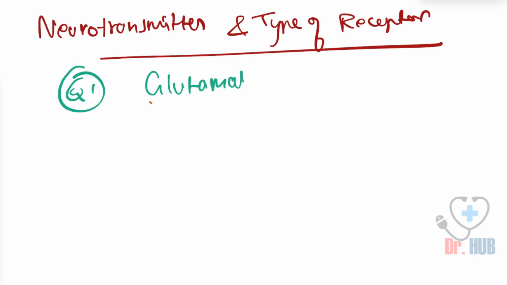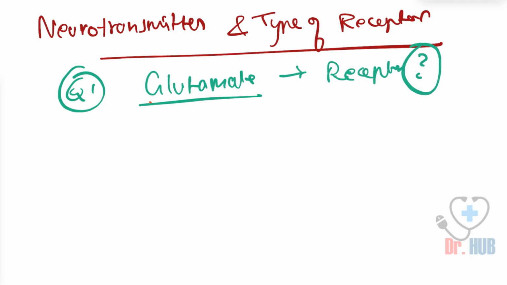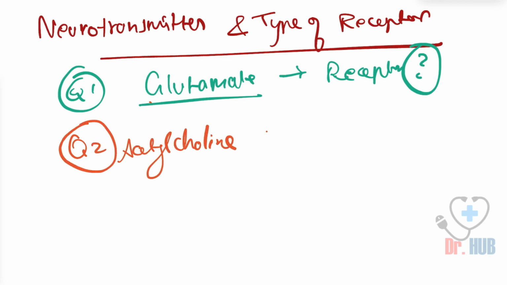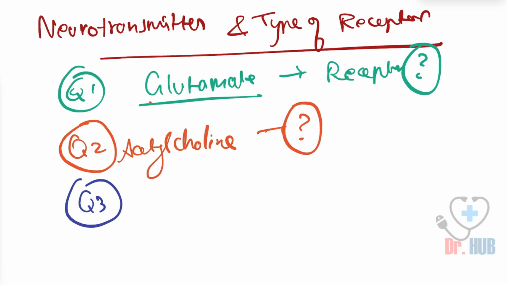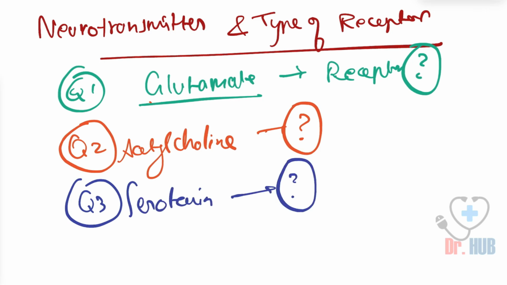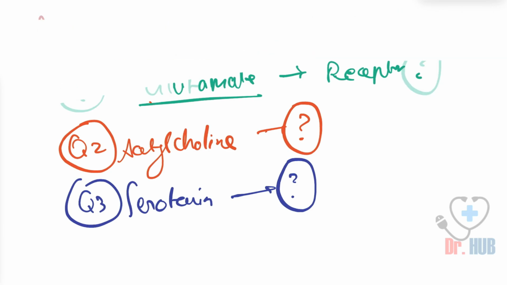glutamate. So glutamate, what type of receptor is this? This is glutamate. Next question is acetylcholine. So what type of receptor is it? Third is the serotonin. What kind of receptor is the serotonin? So in this video, we'll find the answers to all these questions. And at the end of the video, we'll also have some bonus questions.